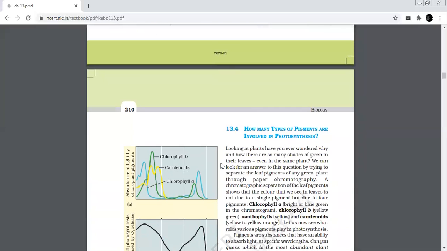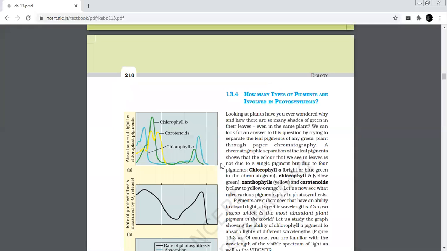Now, what are the pigments involved in photosynthesis? Let us see. The pigments involved in the process of photosynthesis are photosynthetic pigments. These pigments provide different shades of green in leaves of different plants or in leaves of the same plant. These pigments can easily be separated out by chromatographic techniques. The photosynthetic pigments are of two types, primary pigments and accessory pigments. Primary pigments consist of the molecules chlorophyll a and b, whereas the supporting pigments are xanthophylls and carotenoids.